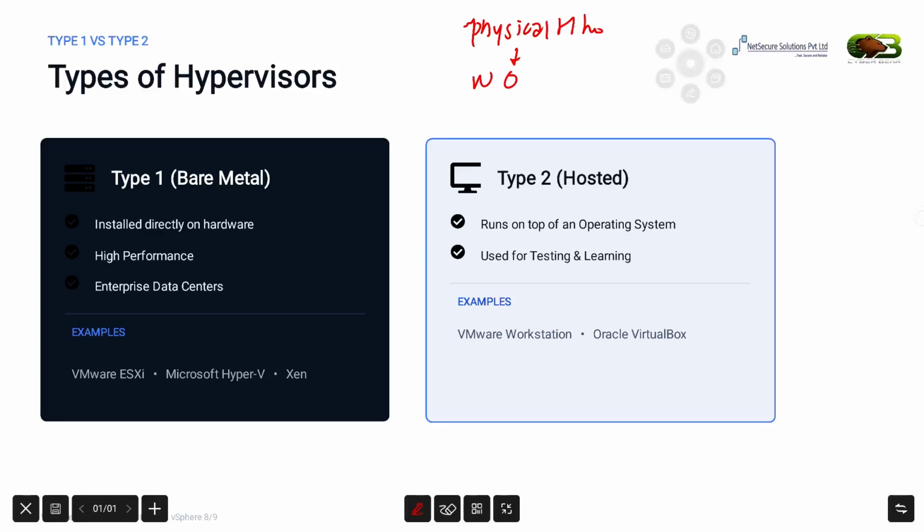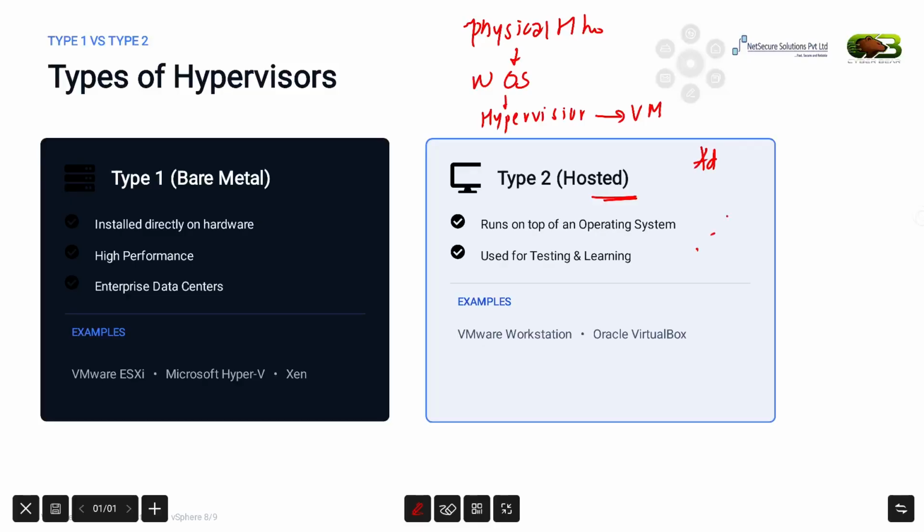Since there is already an operating system running underneath, the hypervisor has to share resources with it. Because of this additional layer, type 2 hypervisors are generally slower than type 1 hypervisors.